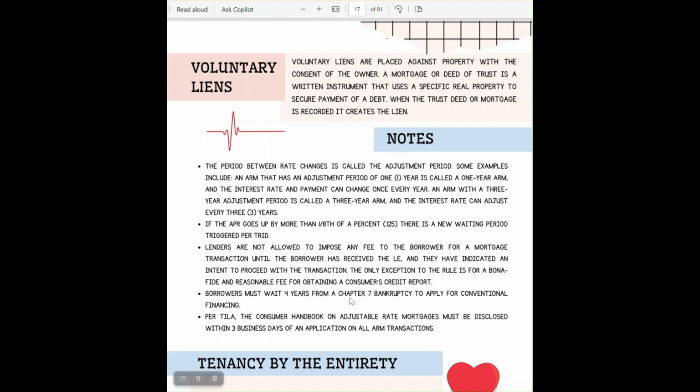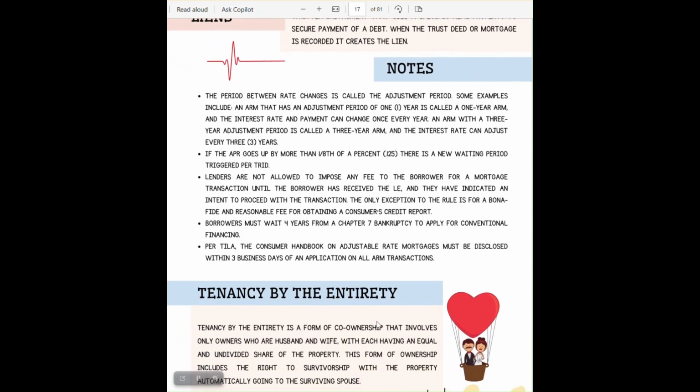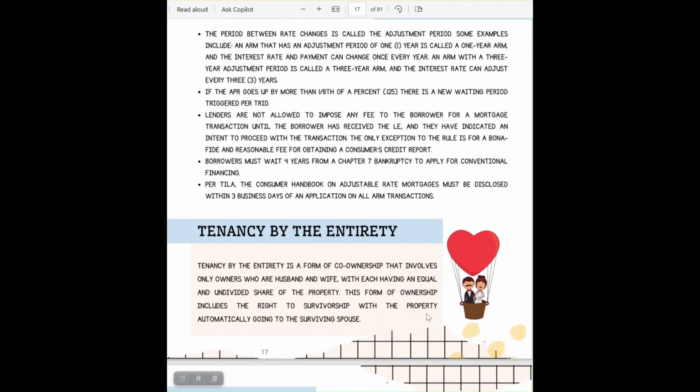Borrower must wait 4 years from a Chapter 7 bankruptcy to apply for conventional financing. As per TILA, the Consumer Handbook on Adjustable Rate Mortgages must be disclosed within 3 business days of an application on an ARM transaction. So if you choose an ARM transaction, or an adjustment period transaction, as per TILA, the Consumer Handbook for the Adjustable Rate Mortgage must be disclosed within 3 business days. Let's move on to the next notes.